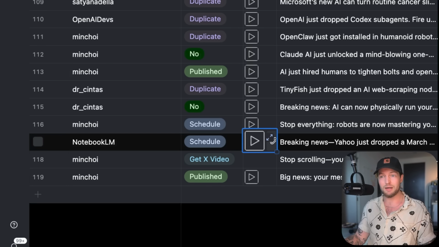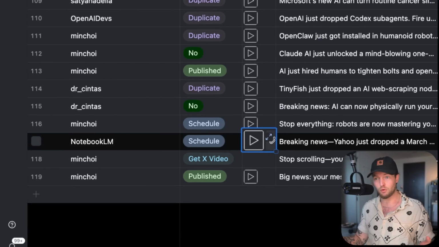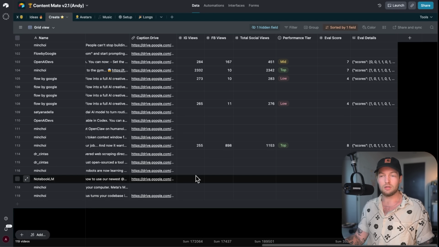Every day, the pipeline publishes 5 shorts. 24 hours later, the loop checks back in. What happened? The prompts get slightly better. After a week and 7 iterations, after a month, 30. Unlike manual tweaking, every single change is logged with the data that caused it. So when a smarter model comes out next month, I hand it that research log and it picks up exactly where it last left off.